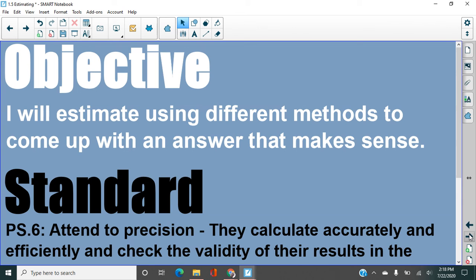All right, that is all. Our goal today is to be able to estimate using different methods to come up with an answer that makes sense.